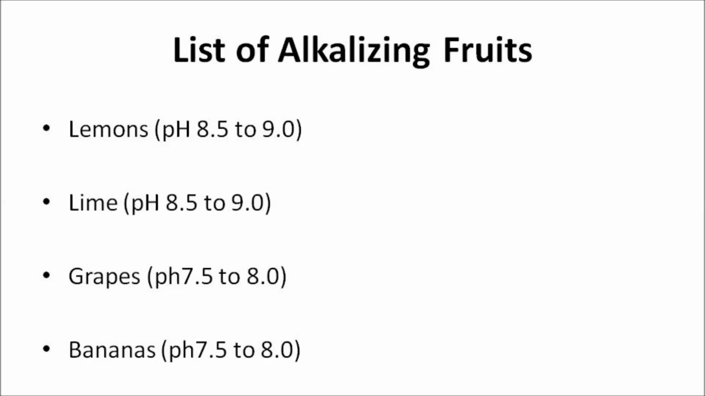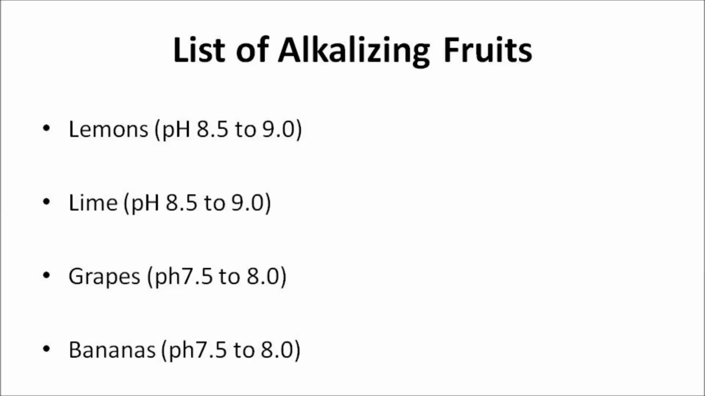A list of alkalizing fruits. Lemons, they're highly alkaline forming with a pH of 8.5 to 9.0 and an excellent remedy against colds, coughs, sore throats, heartburn, and gastro upsets. Limes are also extremely alkaline forming foods with a pH level of 8.5 to 9.0, and they purify the kidneys.